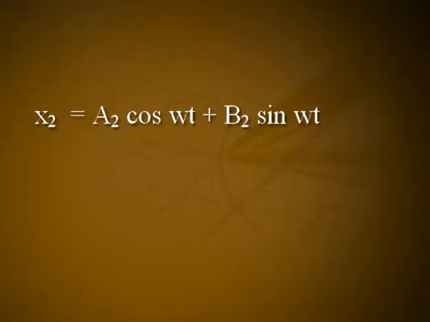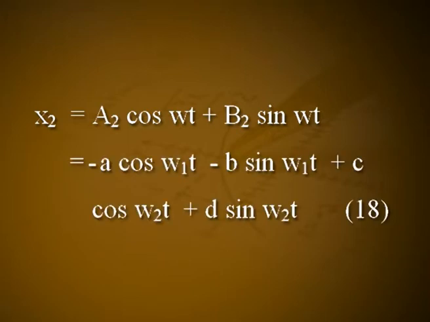And x2 is equal to a2 cos Wt plus b2 sin Wt, which is equal to minus a cos W1t minus b sin W1t plus c cos W2t plus d sin W2t. Let it be equation number 18, where a, b, c and d are the constants of integration, which can be found out by knowing the initial positions and velocities of the two pendulums. Each of these solutions depends on both frequencies W1 and W2.